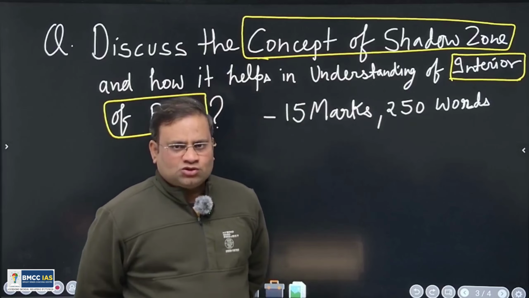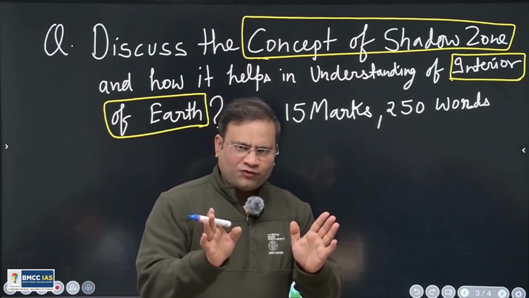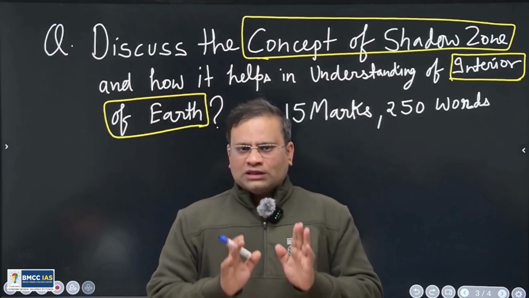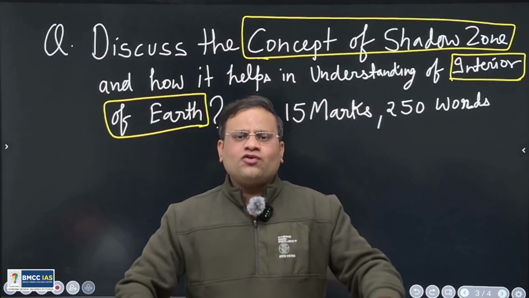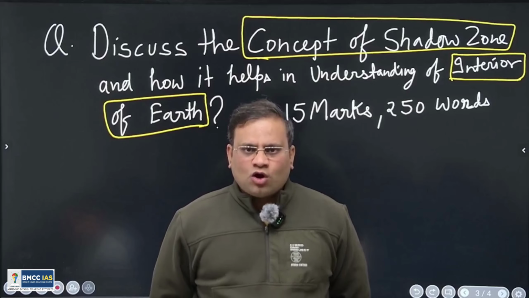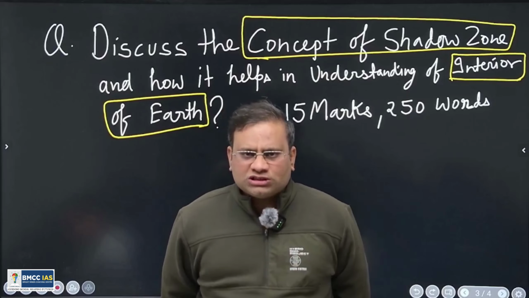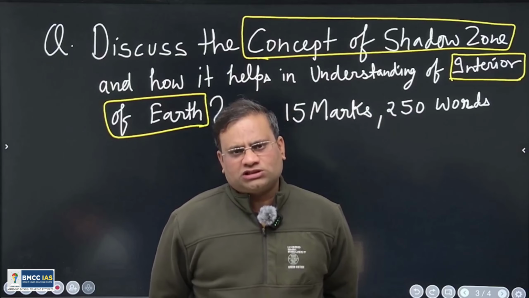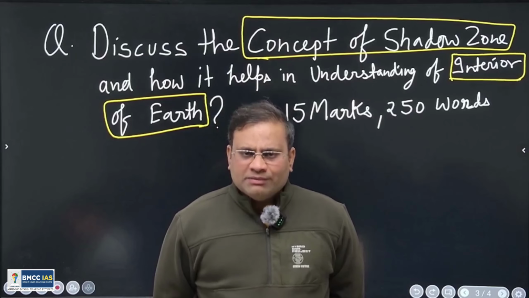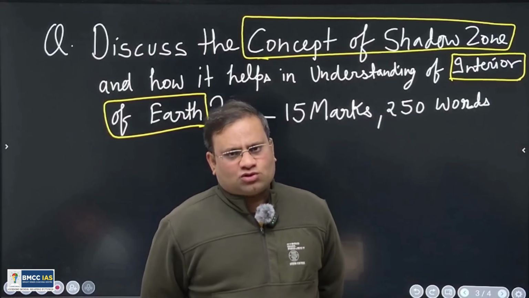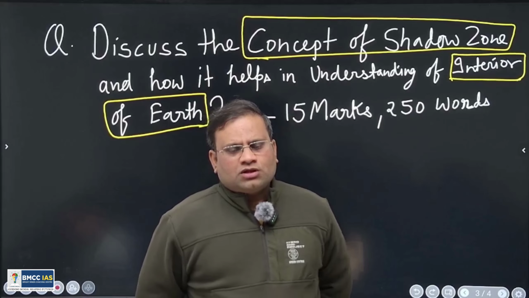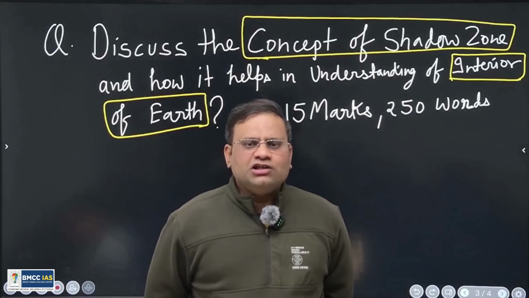Before starting this topic, one thing I hope all of you know: the interior of Earth is divided into layers of different chemical composition and mineralogical composition. Similarly, on the basis of physical properties also, the interior of Earth is divided into layers.